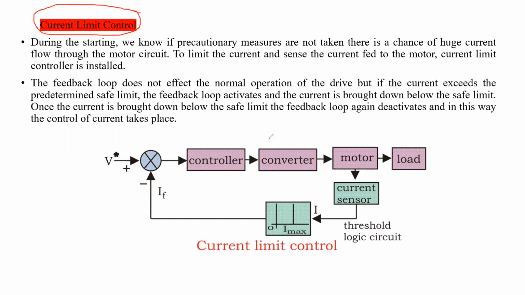Is the screen visible to all of you? Okay. So during starting, we know if precautionary measures are not taken, there is a chance of huge current flow through the motor circuit. So to limit the current fed to the motor, a current limit controller is installed. Can anybody explain the meaning of this point? Can anybody justify this statement?